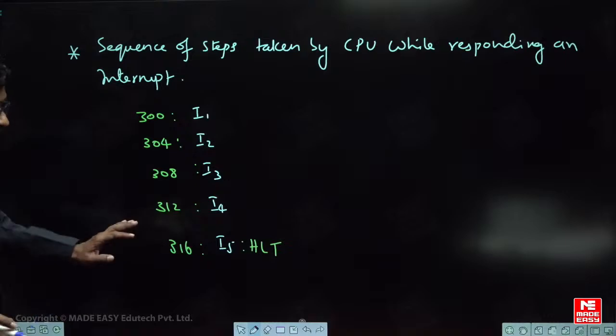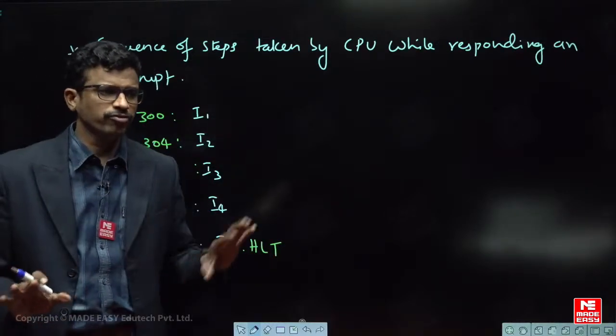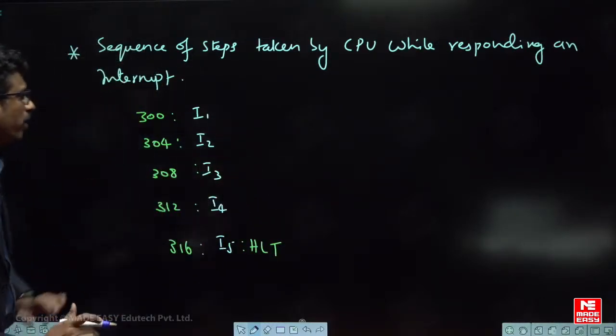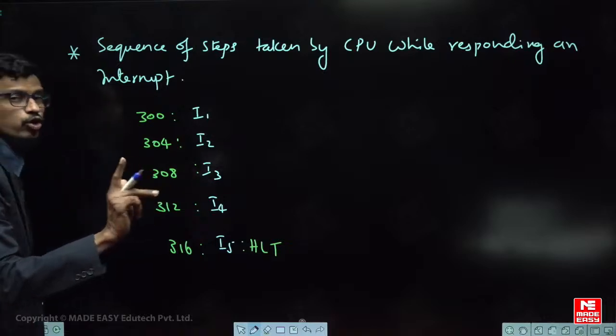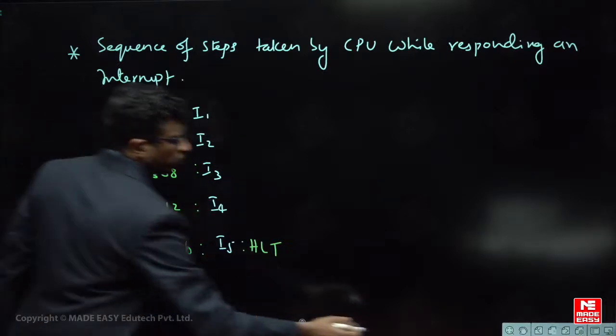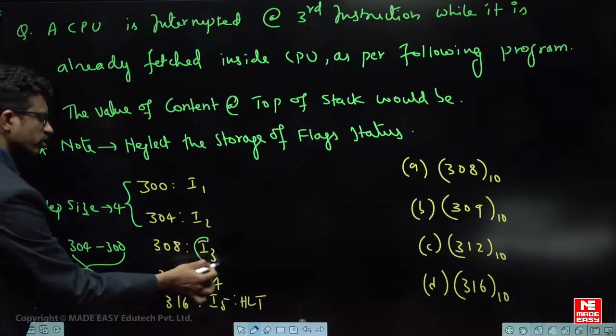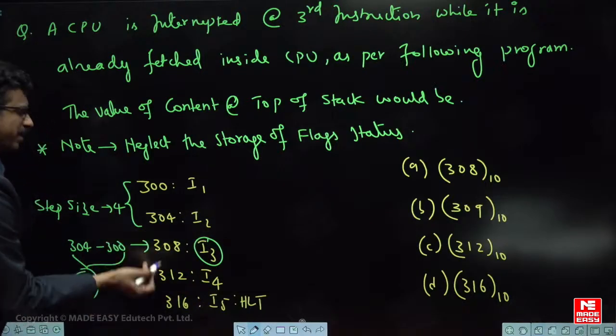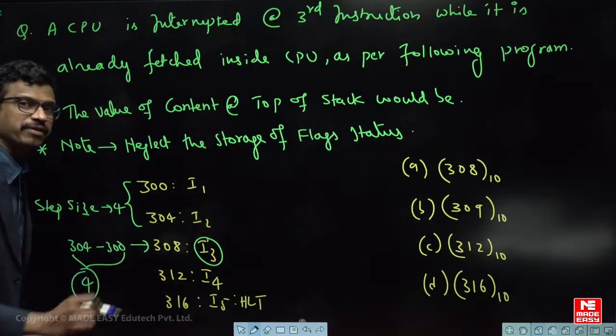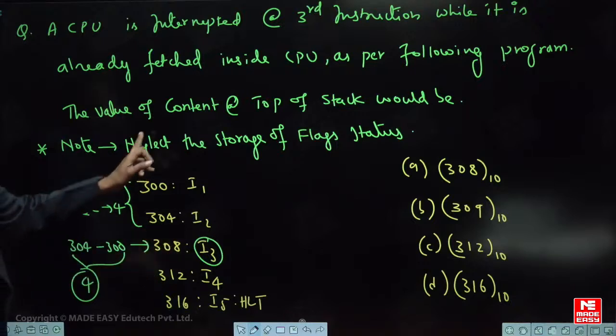Now see, if any question is asked on interrupts, first write it like this. Okay, now when the processor is interrupted, there are 2 important steps. Now tell me, what did the question say? He is telling that whenever it is executing instruction 3, some interrupt came. So what is the sequence? What is the value of data at top of the stack?